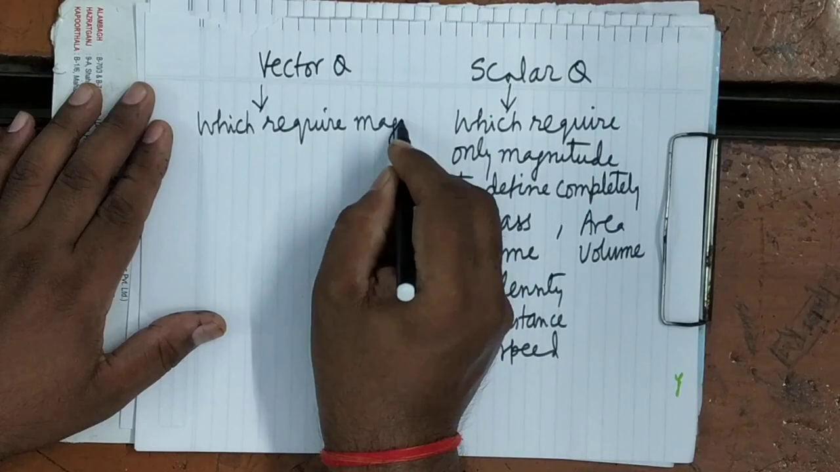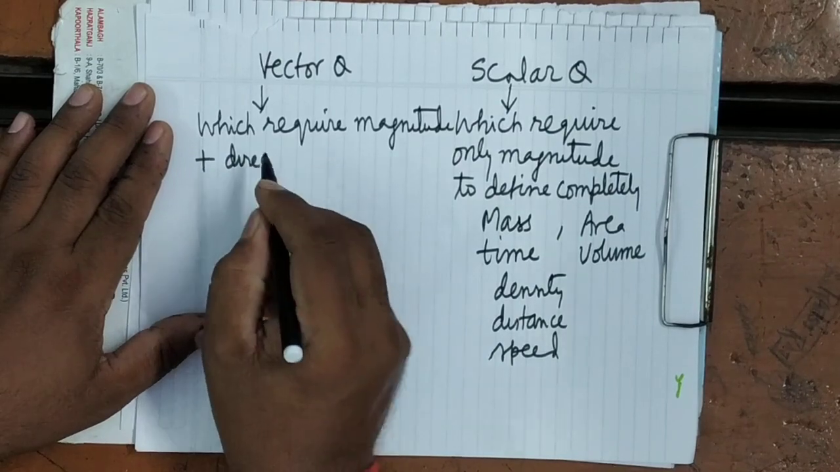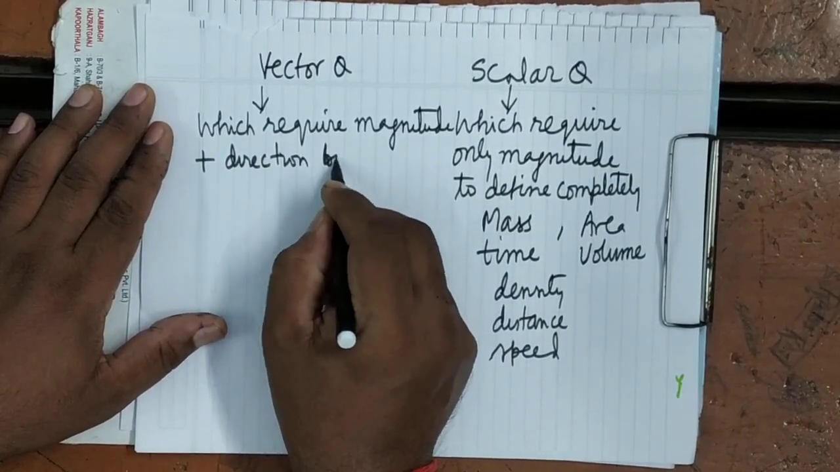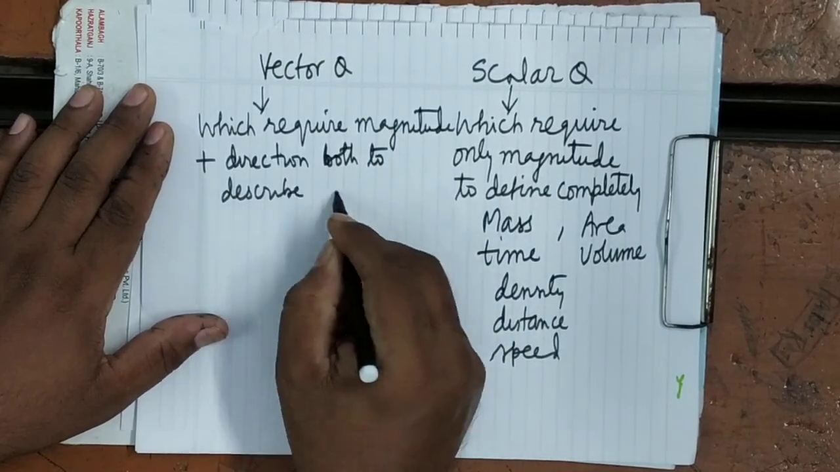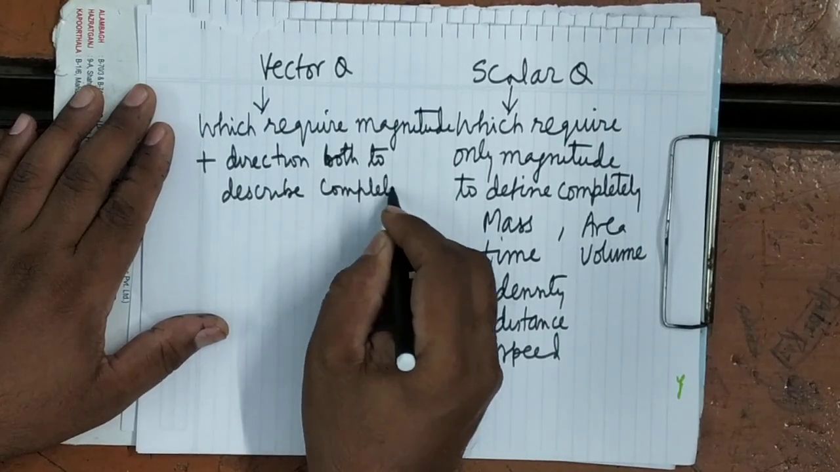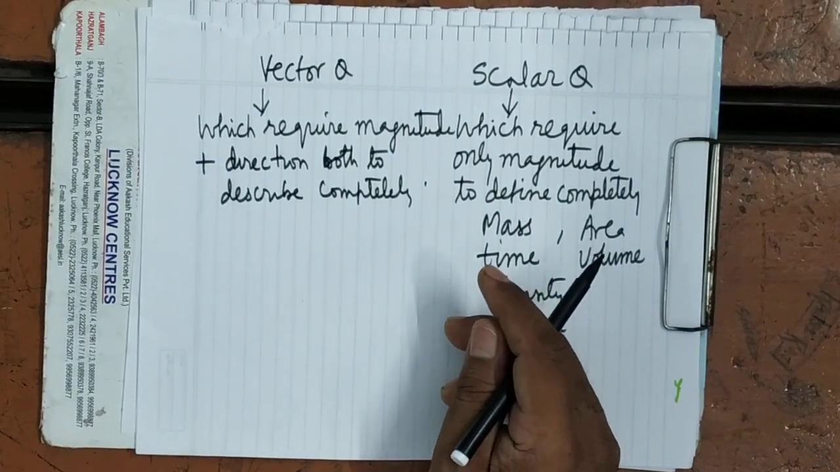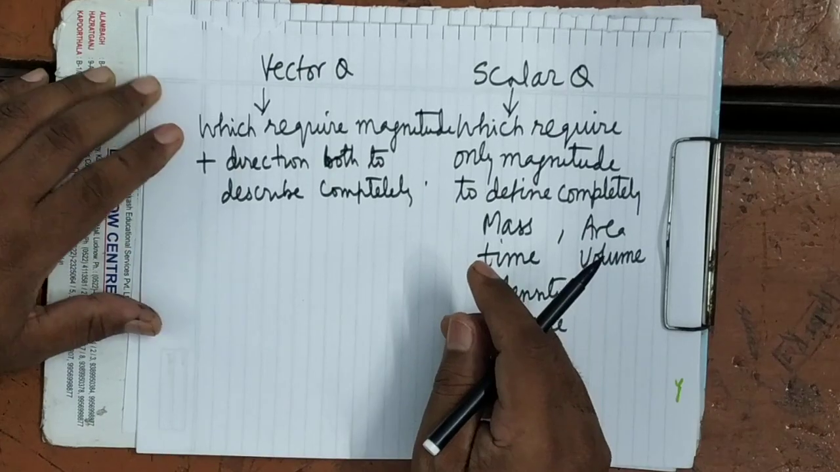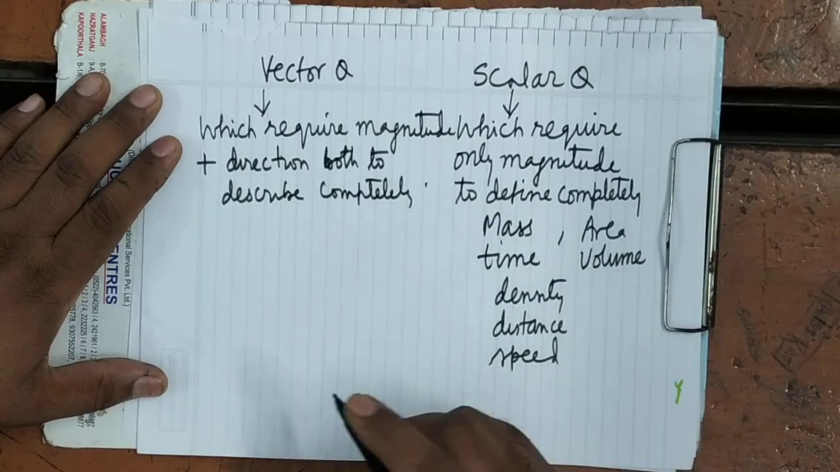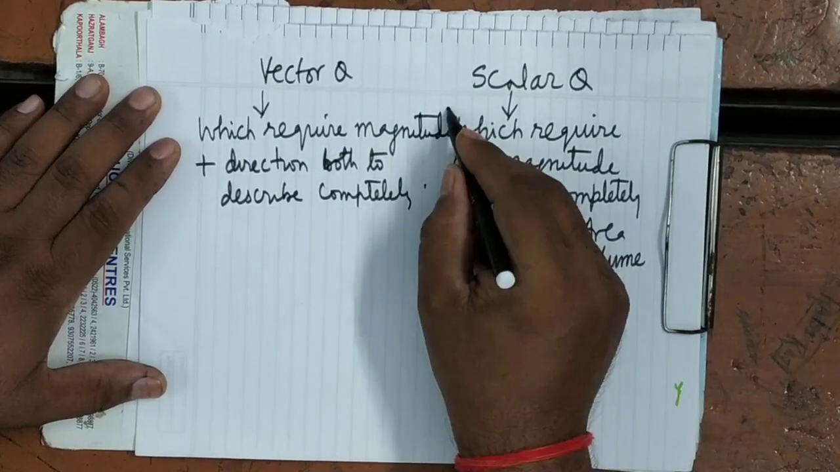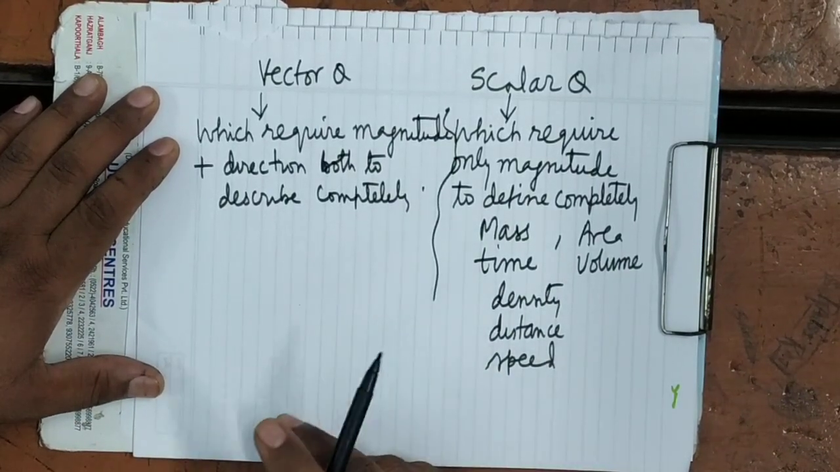magnitude plus direction, both, to describe completely. That means there are some quantities whose description will be completed only when you describe the direction. Otherwise their sense will remain incomplete. It is clear? There are some quantities which can be described only when you mention their direction.